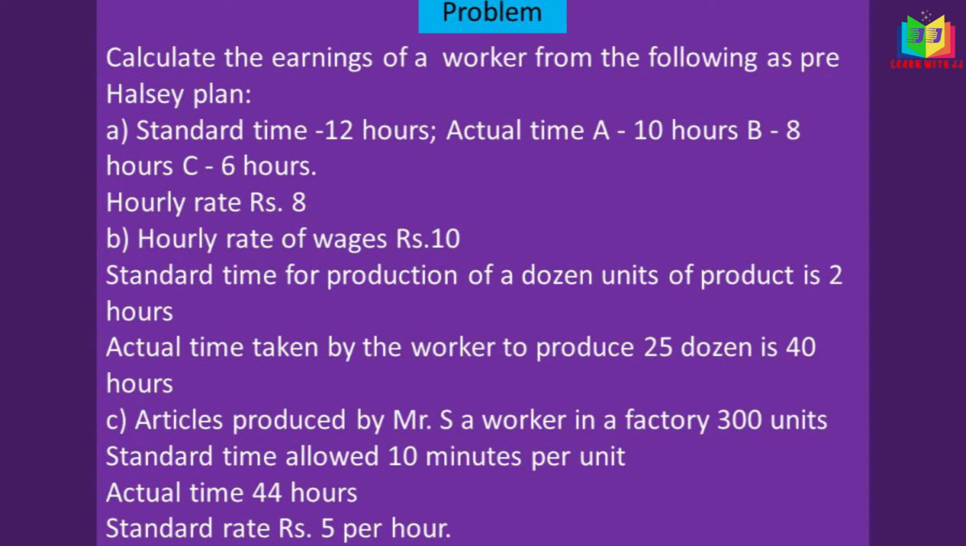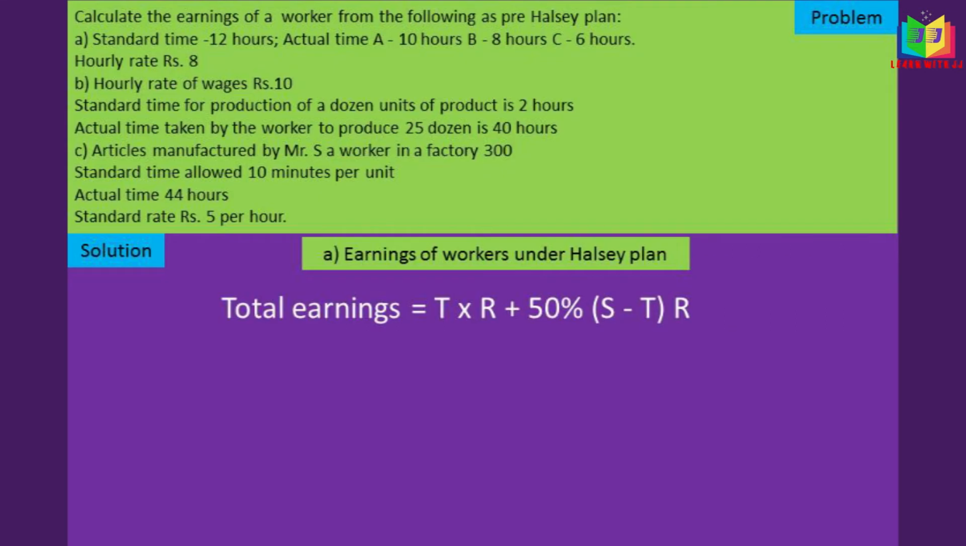And next question. Articles manufactured by Mr. S, a worker in a factory, 300 units. Standard time allowed 10 minutes per unit. Actual time 44 hours. Standard rate rupees 5 per hour. Okay, let's start doing this problem. We have 3 questions here. We'll solve one by one.